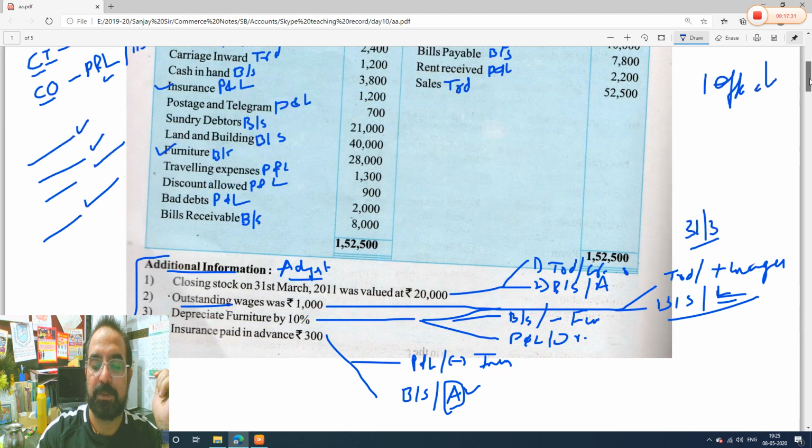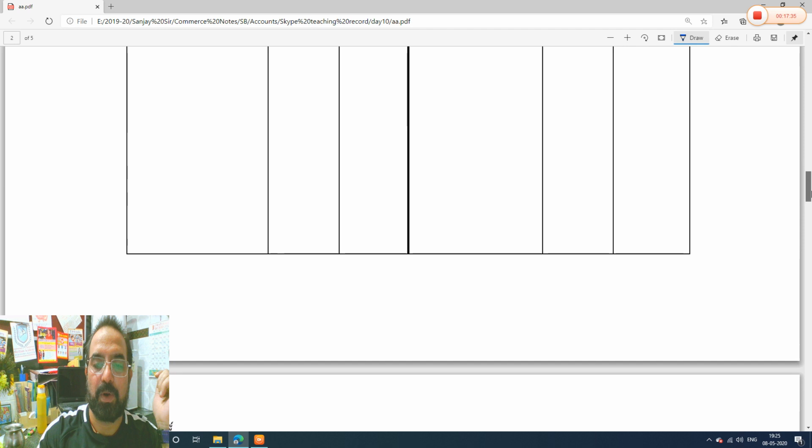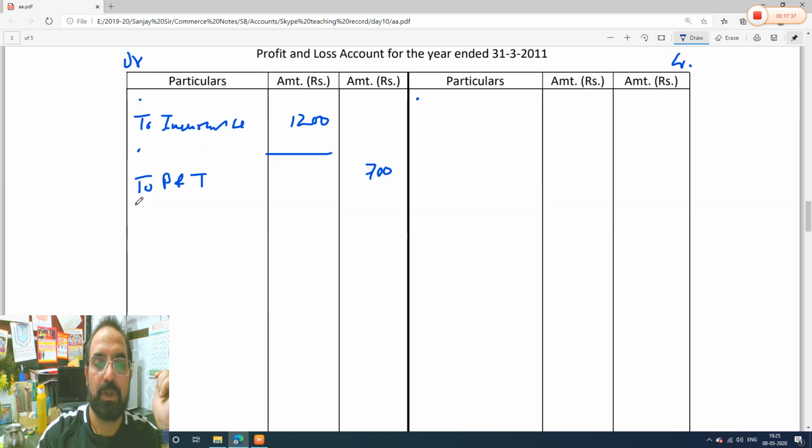First is traveling expenses. So profit and loss, to traveling expenses, 1,300.